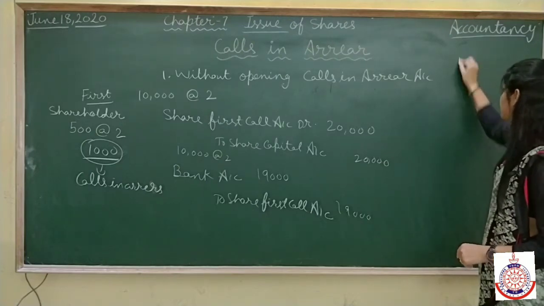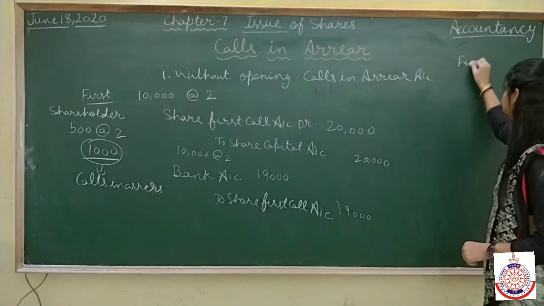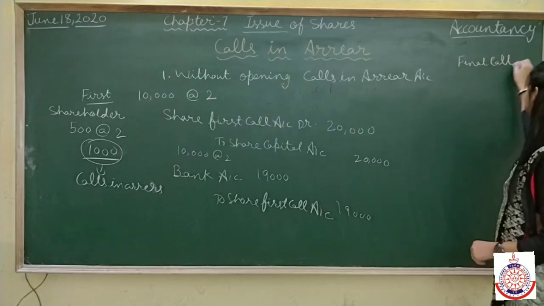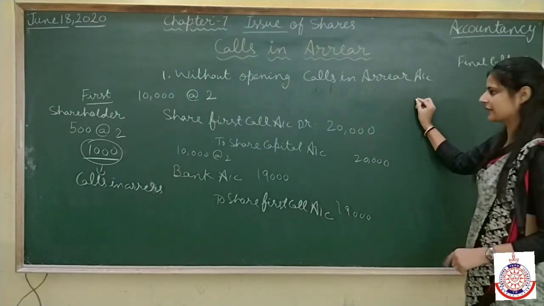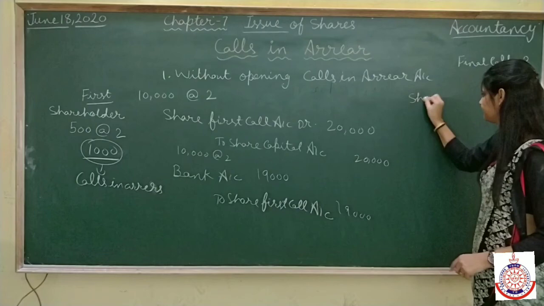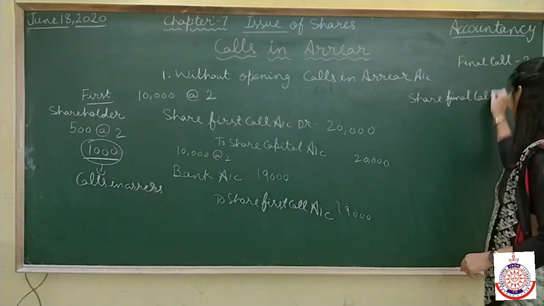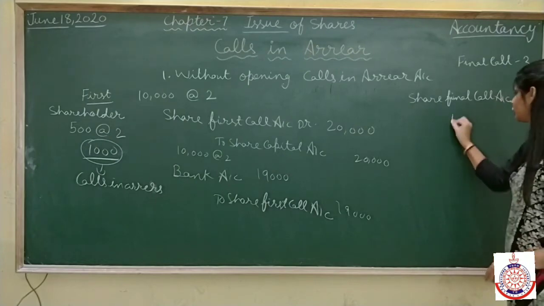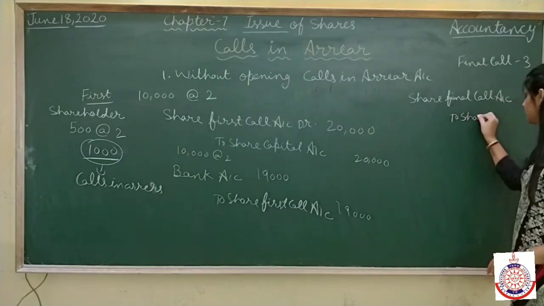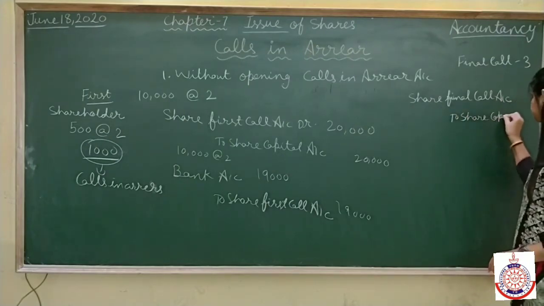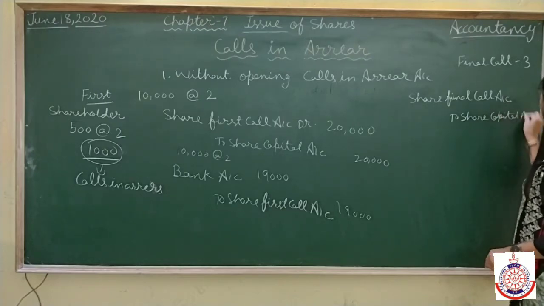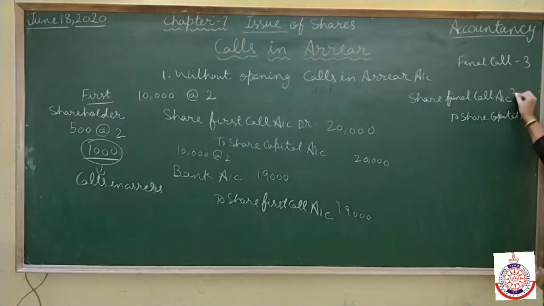For example, the final call entry will be share final call account debit to share capital account, which is 30,000 and 30,000.